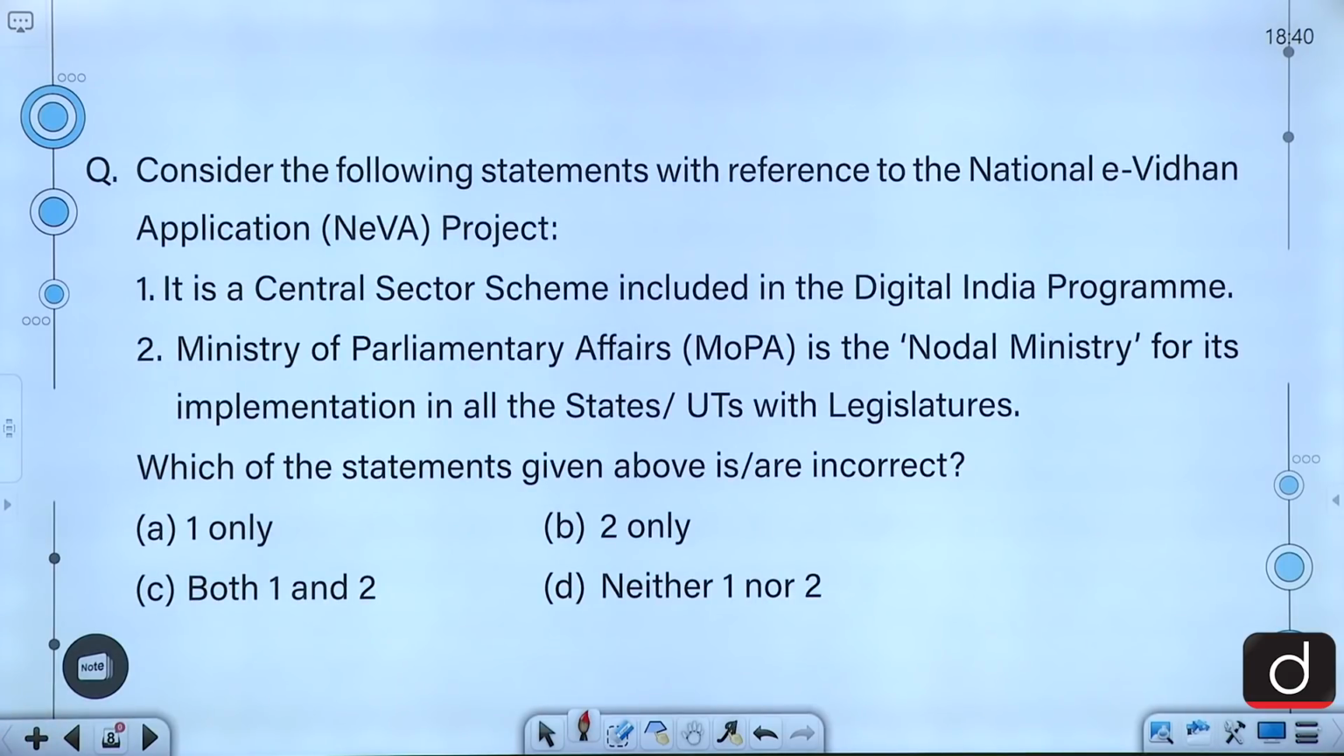Consider the following statements with reference to the National E-Vidhan Application Project. It is a central sector scheme included in the Digital India program. Ministry of Parliamentary Affairs is the nodal ministry for its implementation in all the states, UTs with legislatures. Now you have to choose that which of the statements given above is or are incorrect. 1 only, 2 only, both 1 and 2, neither 1 nor 2. So, the correct answer to this question is A, that is 1 only. Only the first statement is incorrect and the second statement is true.